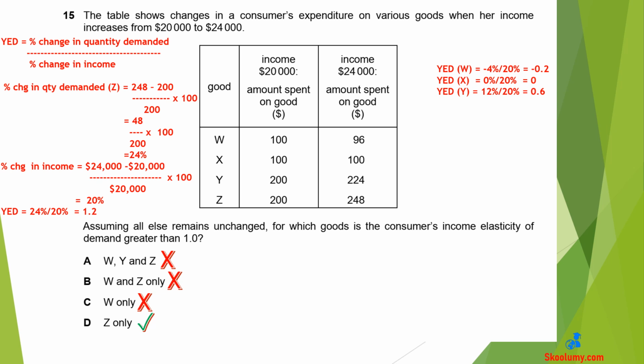For Z in option D, percentage change in quantity demanded is equal to 248 minus 200 divided by 200 times 100. This gives 24%. Percentage change in income is 24,000 minus 20,000 divided by 20,000 times 100. This gives 20%. Therefore, the income elasticity is 24% divided by 20%, which is 1.2. The YED for W, X and Y are less than 1. W is minus 0.2, X is 0 and Y is 0.6.